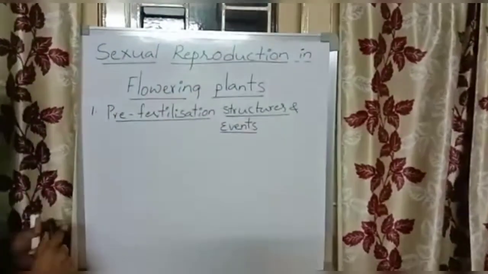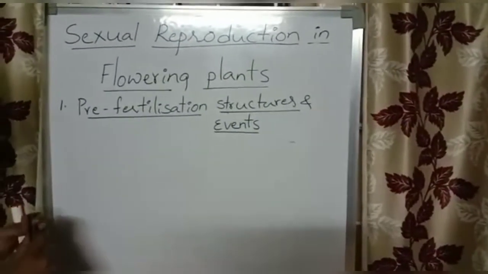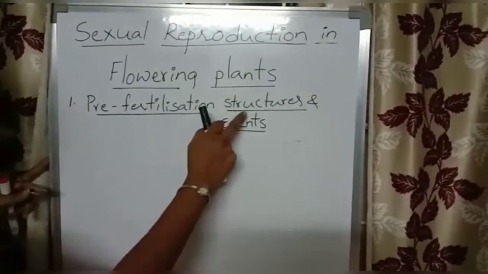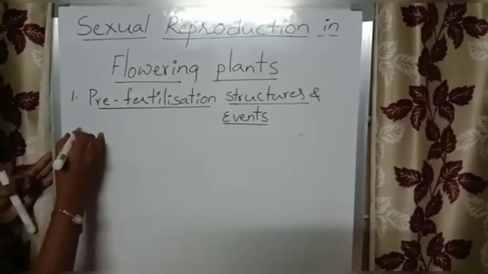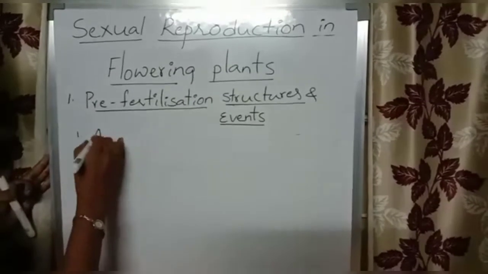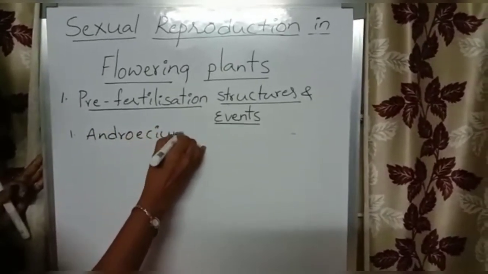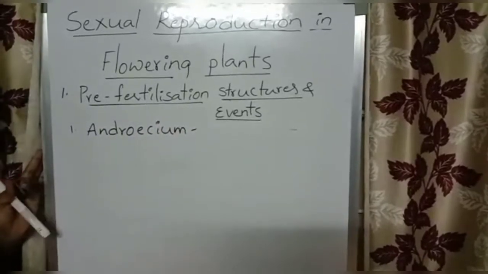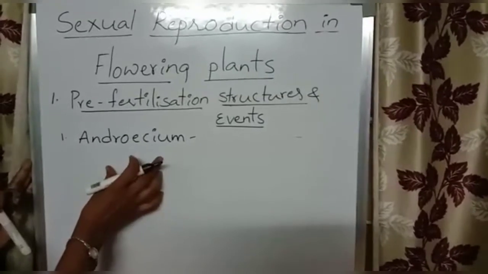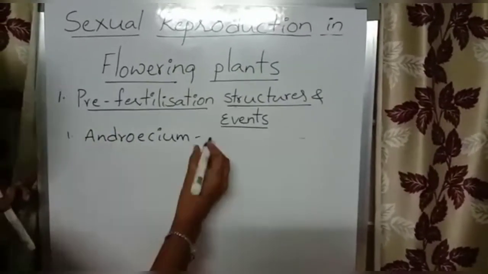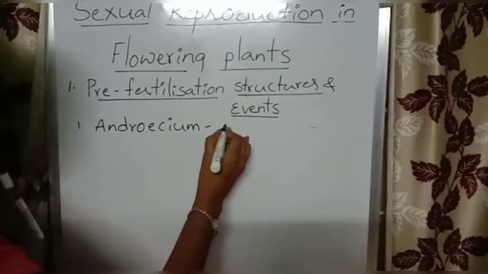See here, according to the importance of the reproductive organs, in this pre-fertilization structures and events, we will discuss the androecium first. Androecium. So what is androecium? This is the male reproductive organ, the sex organ in the flower. So here we will discuss androecium.